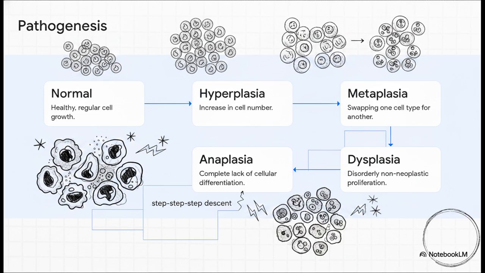Under stress, it might undergo metaplasia, swapping out one cell type for another. But as genetic alterations continue to pile up, it warps into dysplasia, a disorderly non-neoplastic proliferation. If the damage isn't stopped, that dysplasia crosses the point of no return into full-blown anaplasia, resulting in malignant infiltration and, eventually, metastasis. It's a step-by-step descent.